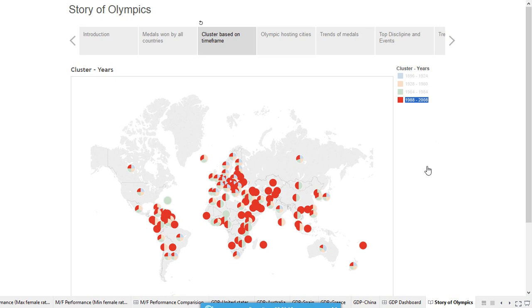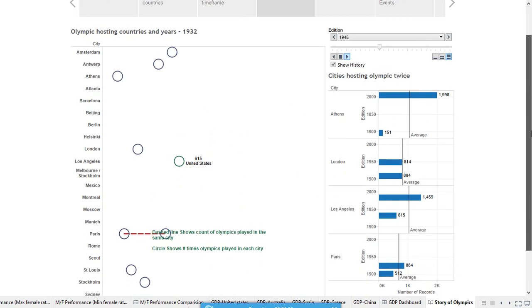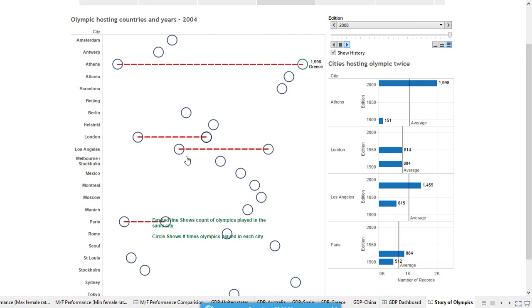On further analysis, we observe that four cities, Athens, London, LA and Paris, among all the cities, were the cities where the Olympics was hosted twice. The dotted line represents the duration of years before the city hosted the Olympics again. This is because these cities are well equipped with infrastructure and good connectivity with all the nations.